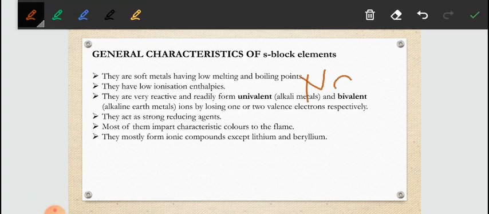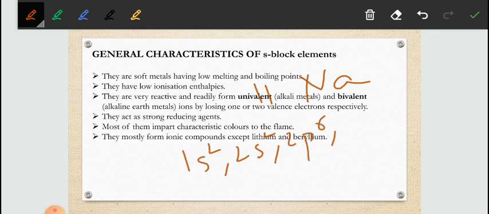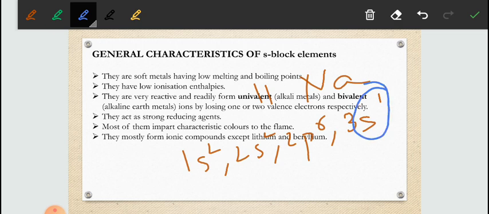Suppose I have sodium, atomic number 11: 1s2, 2s2, 2p6 and 3s1. In the last you can see one electron is added in the outermost s shell, so that's why this is known as s block elements.